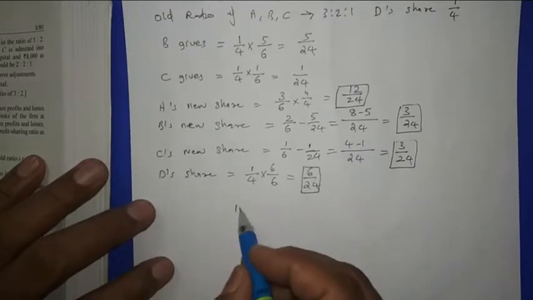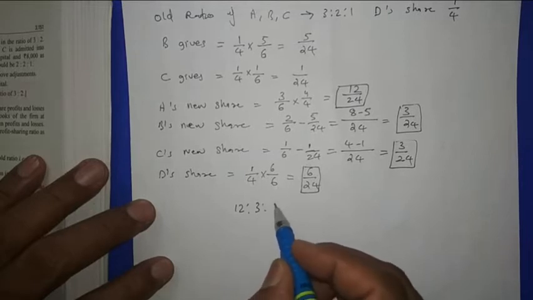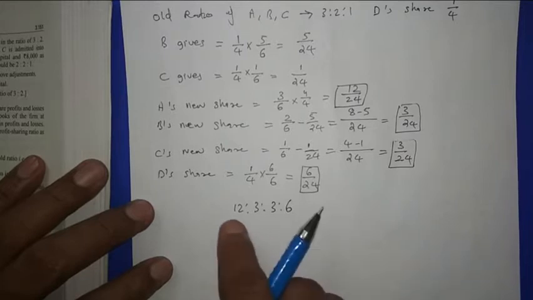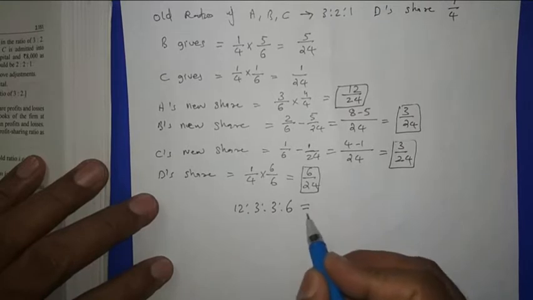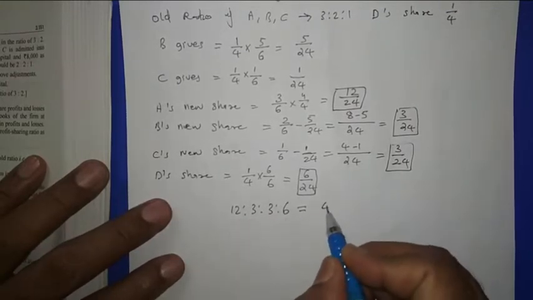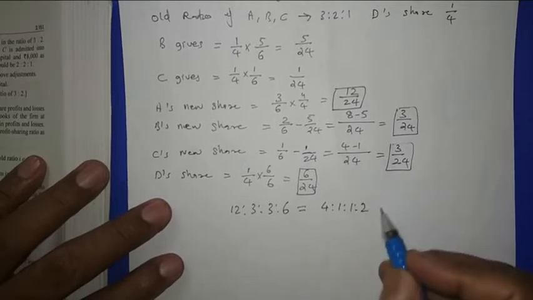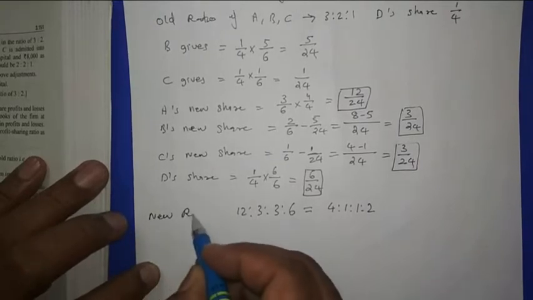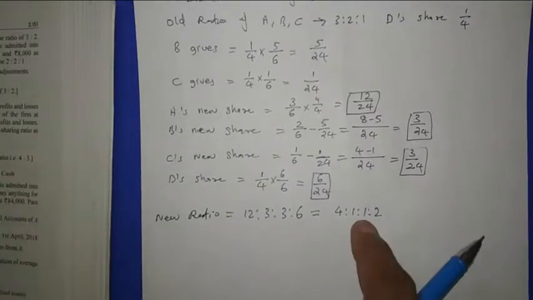So the answer is 12 is to 3 is to 3 is to 6. And all are multiples of 3, so we can simplify it again. Everywhere we can divide by 3. Then here 4 will come. Here 1 will come. Here also 1 will come. Here 2 will come. And this is the new ratio. Okay, this is the answer.